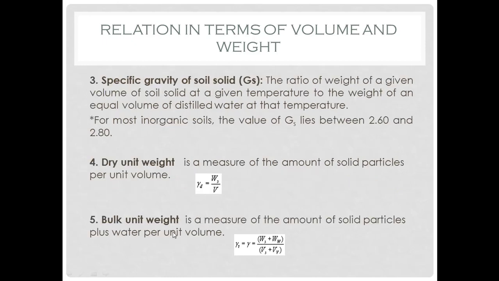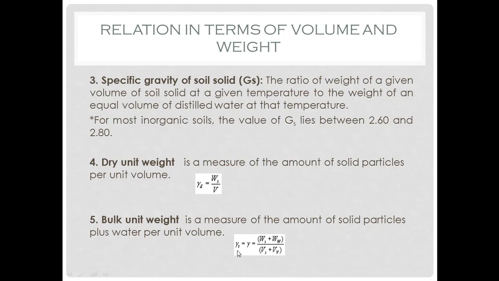Next, bulk unit weight. It is a measure of the amount of solid particles plus water per unit volume. That means bulk unit weight is representation of the total weight as a whole, the combination of solid particles and also water, to the total volume.